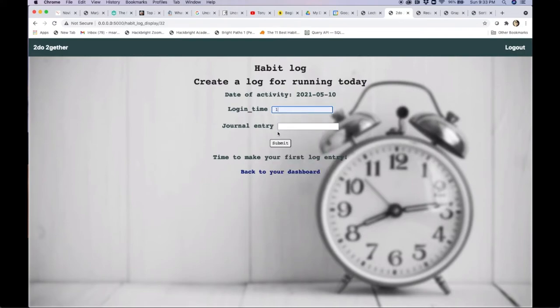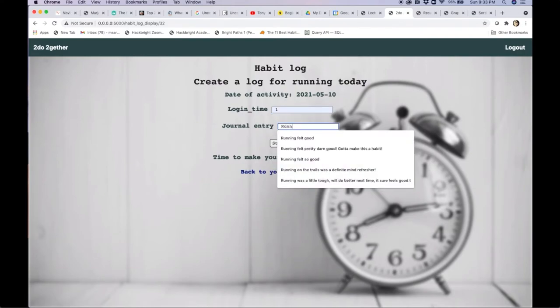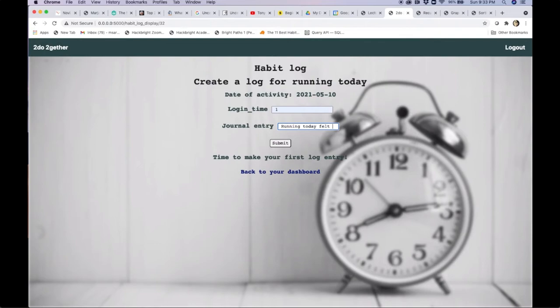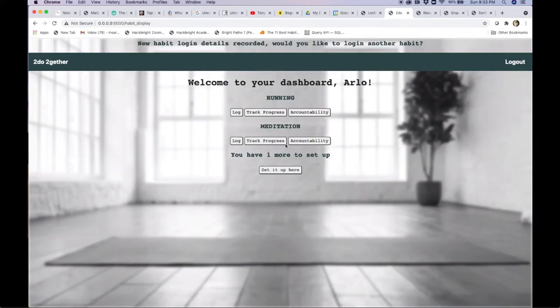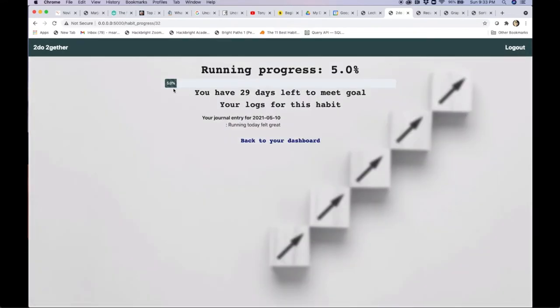So let's log in for running. Here they will log in a day of work and put in a little bit about how they felt accomplishing this task. Let's track their progress now once they submit the log. And so to calculate the progress that Arlo is making, the calculations for the progress metric also use the datetime module. However, the visualization of the progress is rendered using Bootstrap.